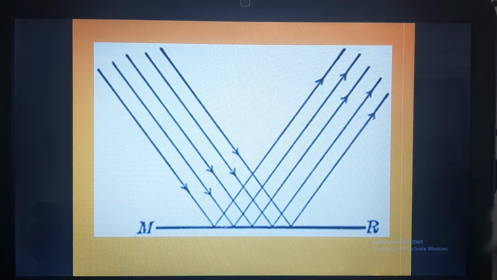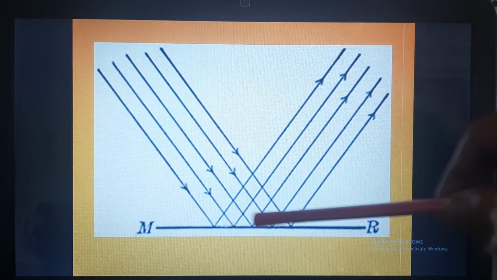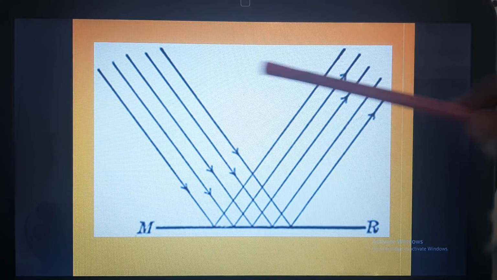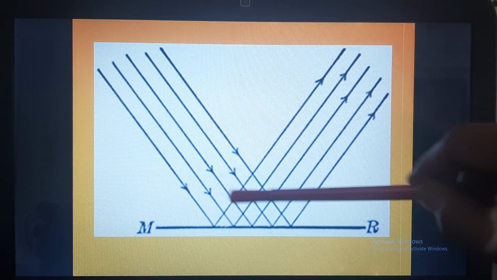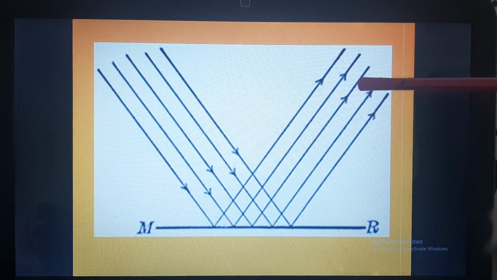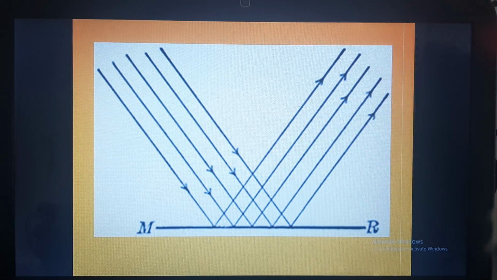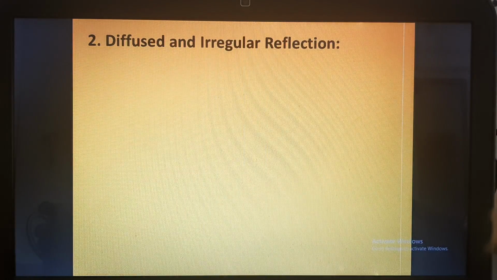So this is how the parallel rays are incident, and this ray is reflecting this way, second is this way, third is this way. So all the rays are reflecting in a particular direction and they are also parallel to each other. So what will happen? The image which is formed is sharp and clear.